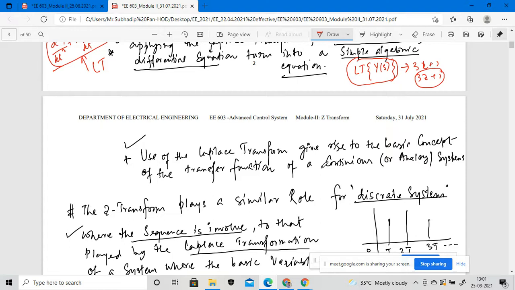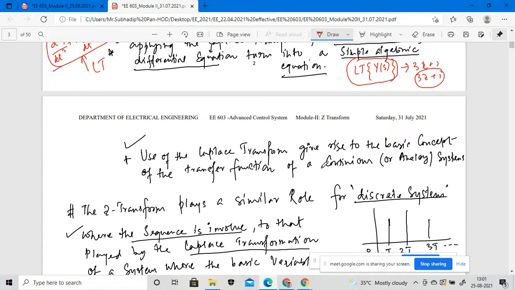That is why the Z transformation plays a similar role for the discrete system. Whatever role the Laplace transformation plays in an analog system, the same role the Z transformation plays in a discrete system.